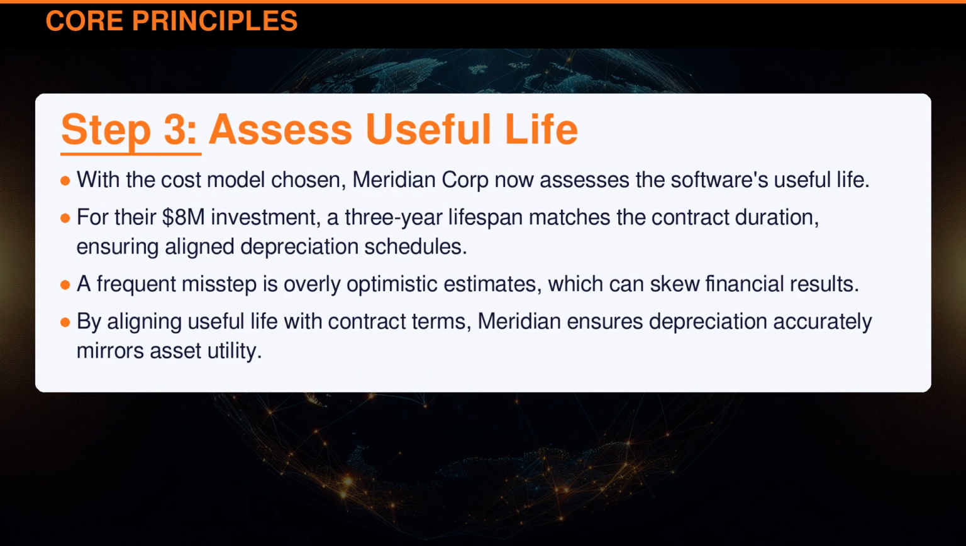With the cost model chosen, Meridian Corporation now assesses the software's useful life. For their $8 million investment, a 3-year lifespan matches the contract duration, ensuring aligned depreciation schedules. A frequent misstep is overly optimistic estimates, which can skew financial results. By aligning useful life with contract terms, Meridian ensures depreciation accurately mirrors asset utility.